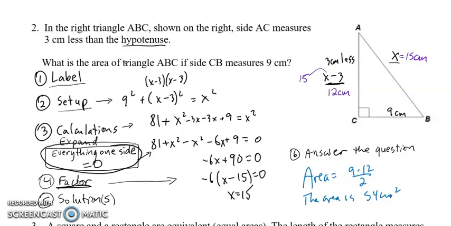In this case, it's a linear example, so after you factor, there's only one solution. That's the answer to the bracket, that x must be positive 15. And be careful, remember about taking out a negative from both of the terms when you divide that out to get the sign change inside. And then finally, once you have the value of x, still label your diagram, make sure you put those new values in there, and then answer the question. In this case, he was asking for the area of the triangle, so you have to know base times height divided by 2 for the area of the triangle.